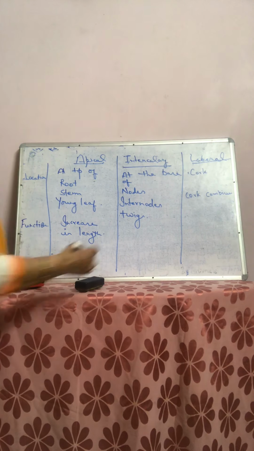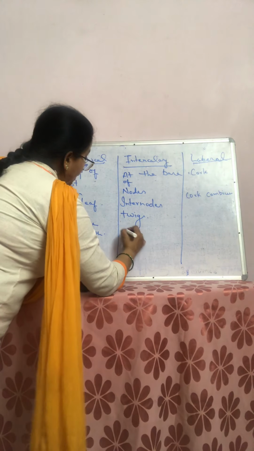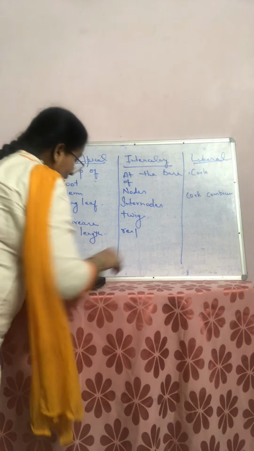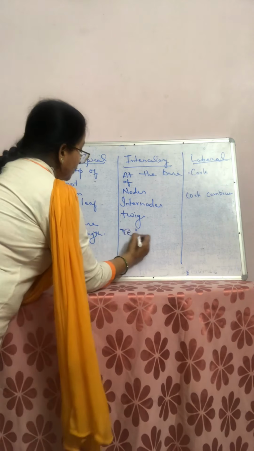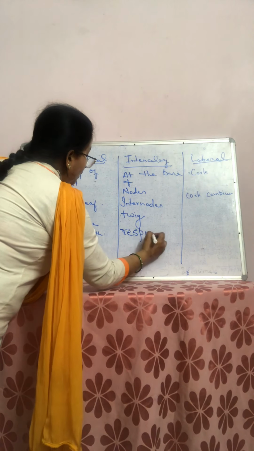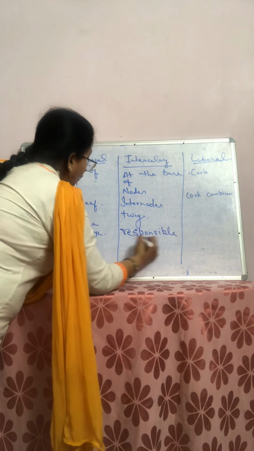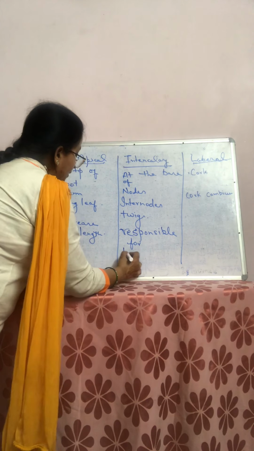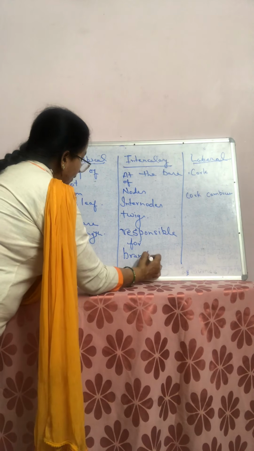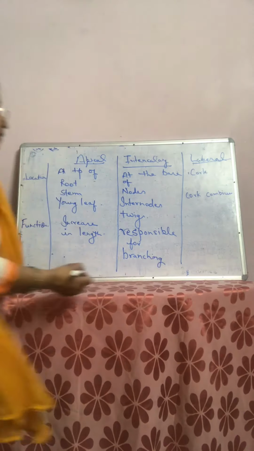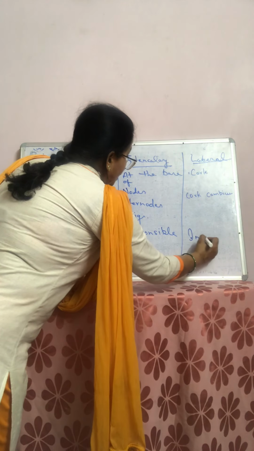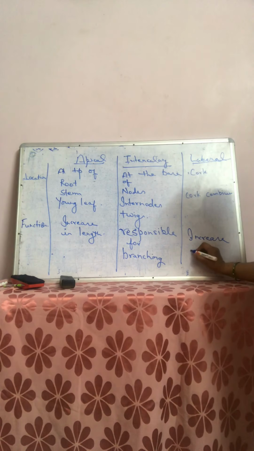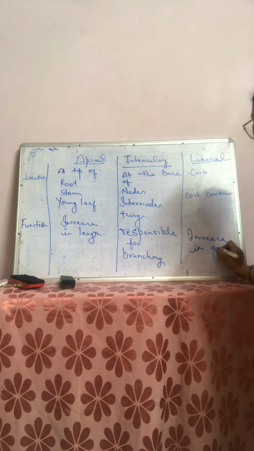Intercalary is responsible for branching. And lateral meristematic tissue is responsible for increase in girth.